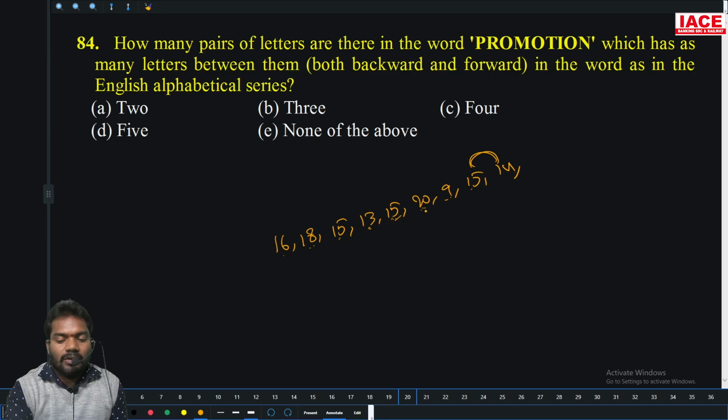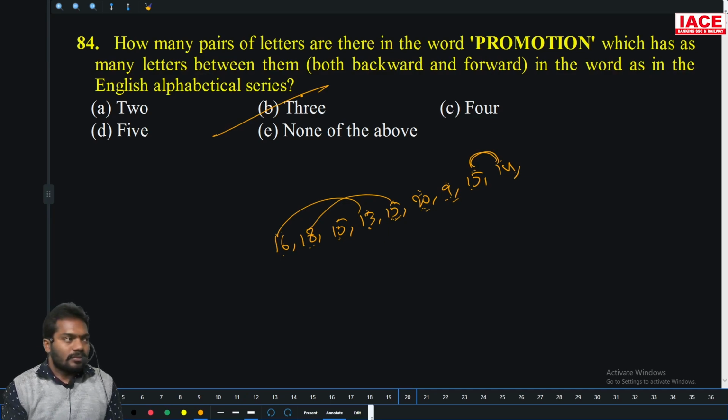No. 15 not possible, 20 not possible, 9 not possible. 14, 15, 16, 17, 18, 19. No. 15, 16, 17, 18. No. 9, 10, 11, 12, 13, 14, 15. 20 not possible. 15, 16, 17, 18. 13, 14, 15, 16. 3 pairs. Only 3 pairs. Option B is the right answer.